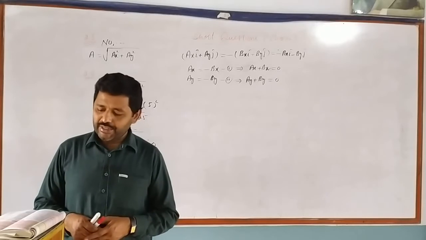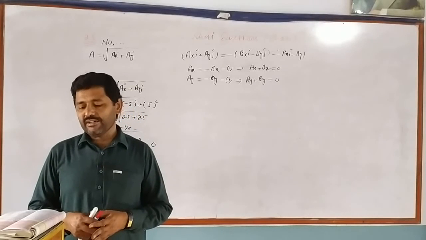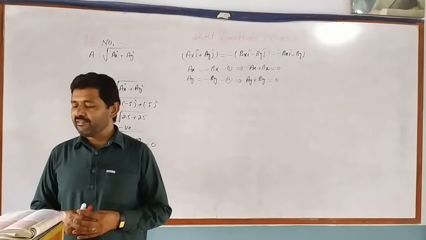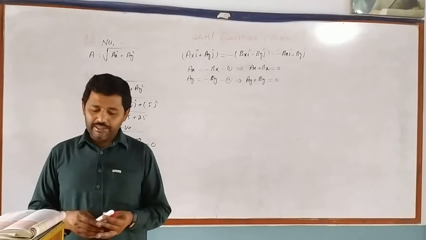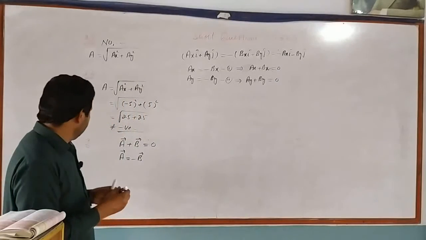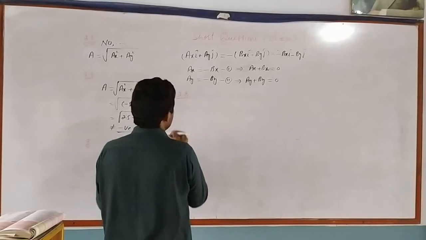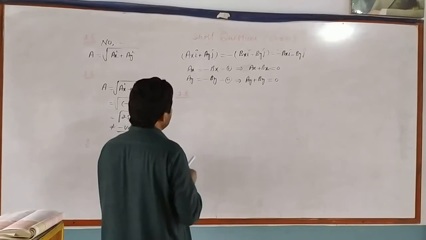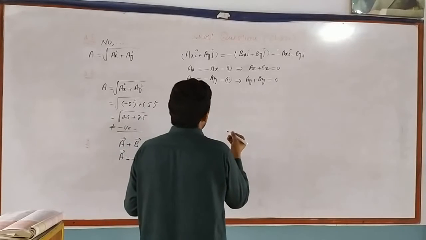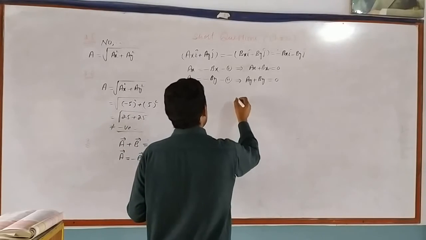Question number 8: under what circumstances or conditions would a vector A have components that are equal in magnitude?